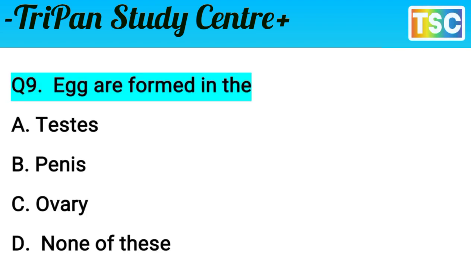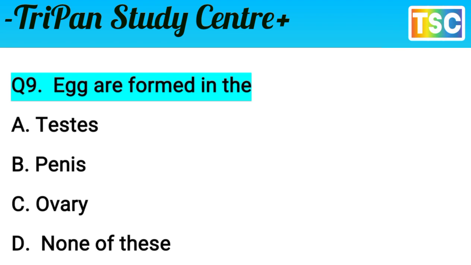Question here. Eggs are formed in the... A, testis; B, penis; C, ovary; D, none of these. That's important. Egg formation happens in the female. That is what the examiner is asking: where are eggs formed?